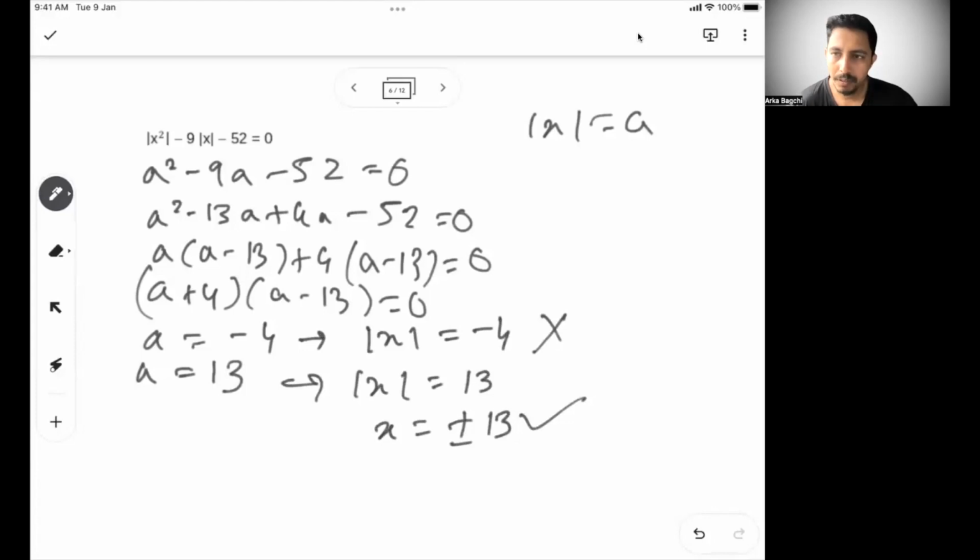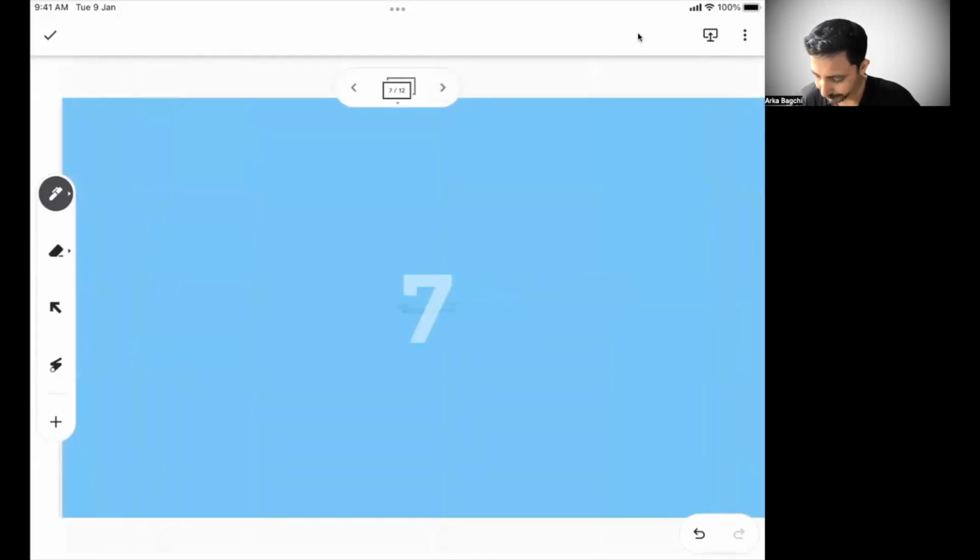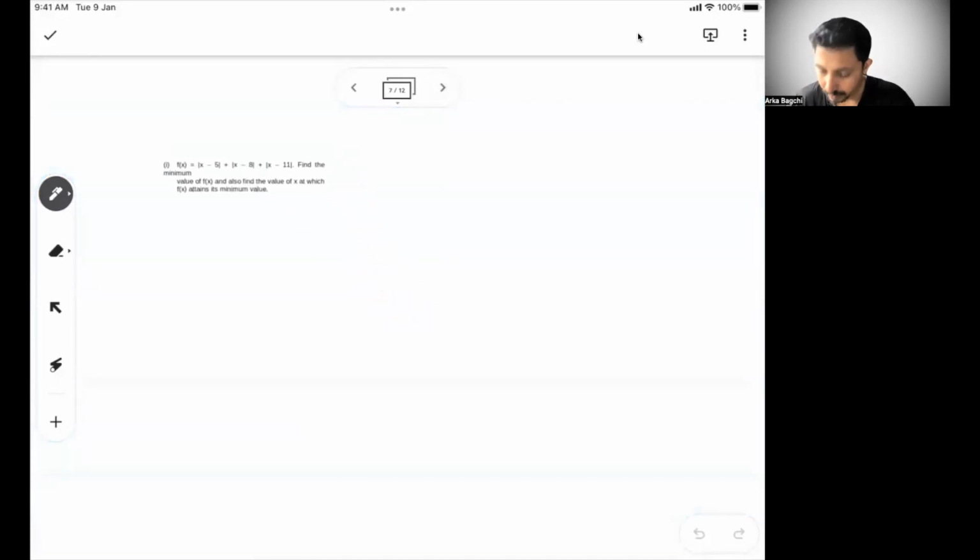If you have a problem like this, you can just assume mod x is another variable, solve this equation, and then try to answer it. See the approach, how we are doing it, and that way it will be very helpful.